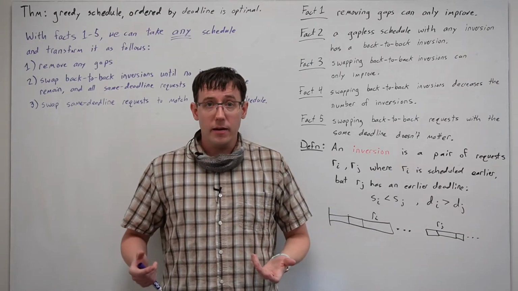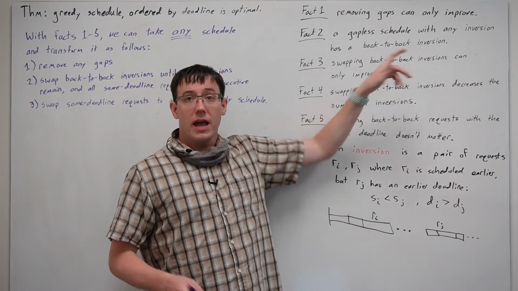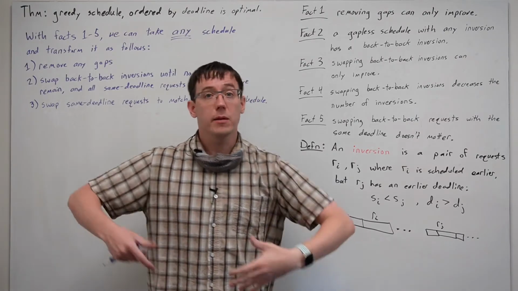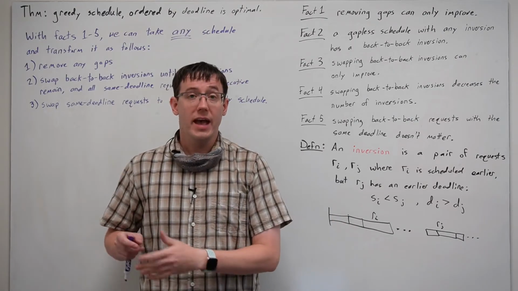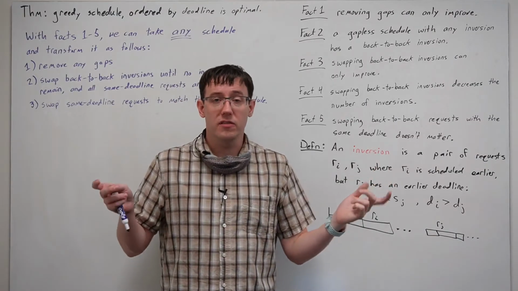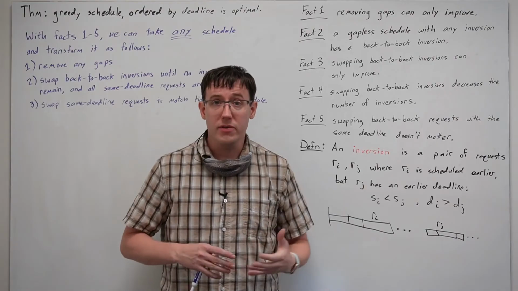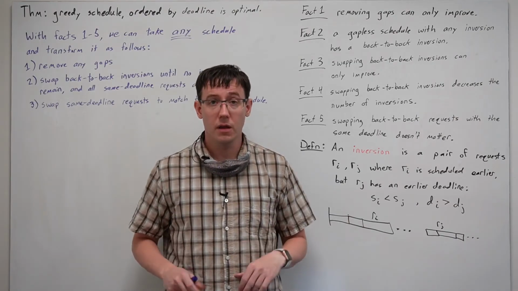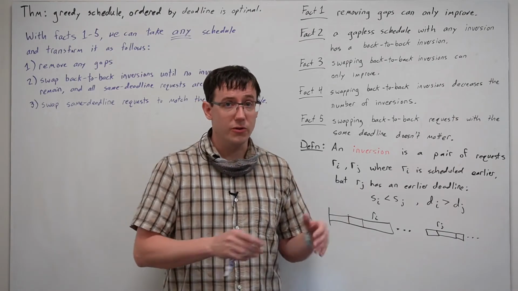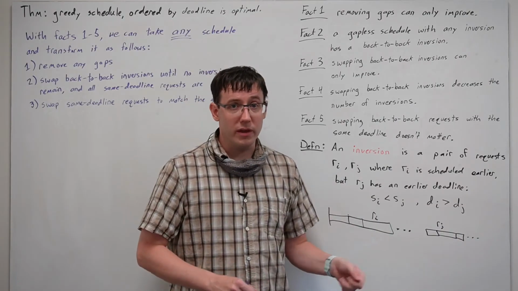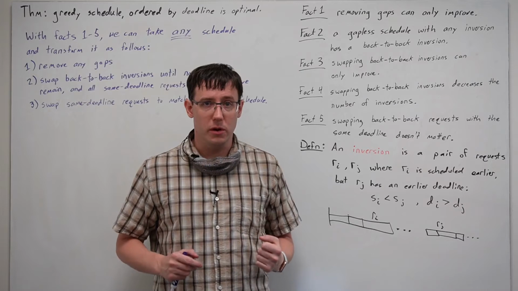And if we do that, then by fact 3, every time we swap back-to-back inversions, we are only improving the overall lateness. And so this entire process of making swaps that remove inversions can only have improved the lateness of the schedule. At this point, we would have a schedule that is ordered by deadline, and no matter what schedule we started with, this new one is at least as good.